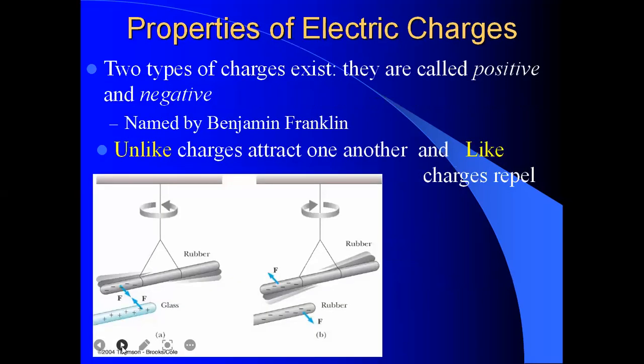So, properties of electric charge: two types of charges exist. They are called positive and negative, and they were named by Benjamin Franklin. You must know about Benjamin Franklin, who gave us the milestone idea of electric charges.